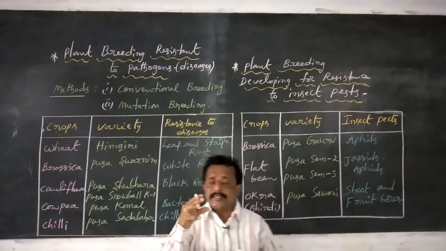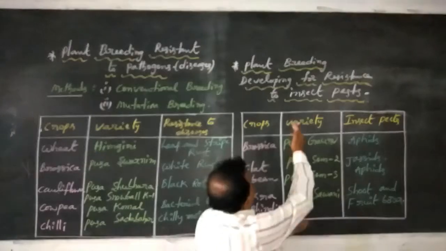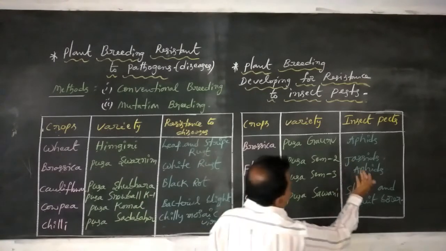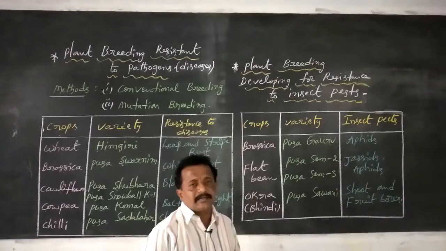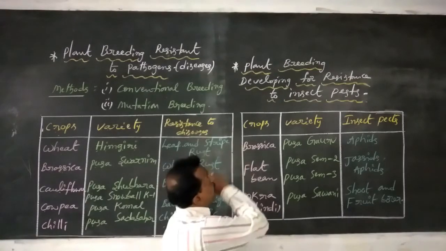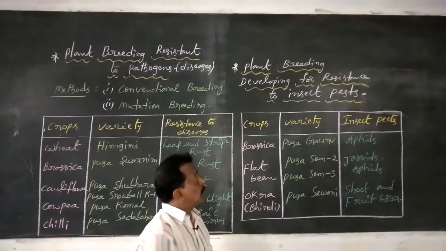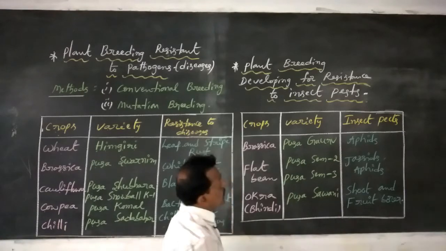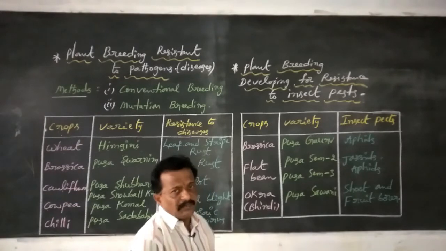These crop plants are infected by pathogenic organisms as well as insect pests, such as aphids, butterflies and mosquitoes. Now let us discuss some breeding crop plants resistant to insect pests.